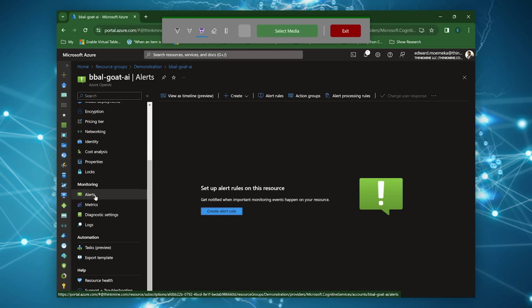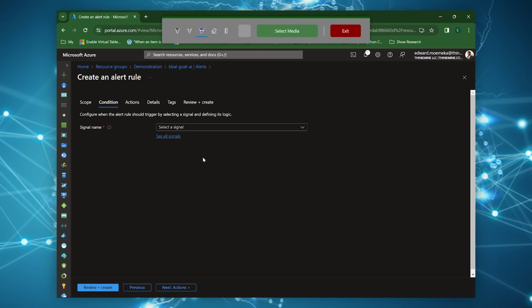Alerts are essentially the same. You can create alert rules based on various triggering factors. As you can see here, the signals can be number of errors, total calls, latency, you name it. These are all things that you can use to trigger an alert and then have an action associated with it. And then that action can email or put something into Azure Automation or what have you.